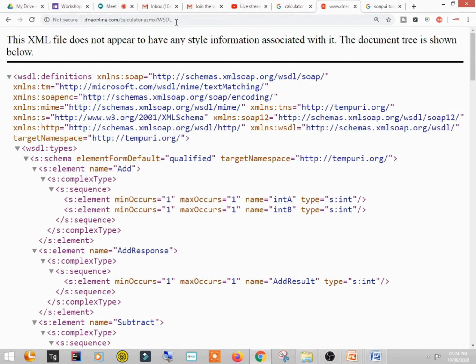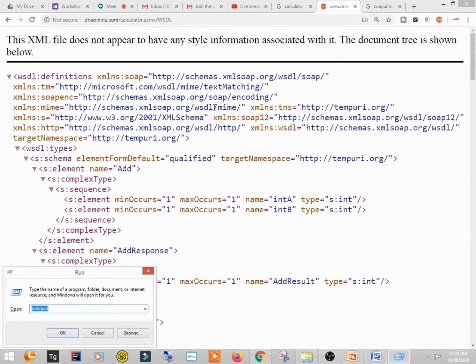Now in this URL you must observe that WSDL is written. Its full form is Web Services Description Language. Okay, it is pronounced as WSDL. Let me just write some notes for you.